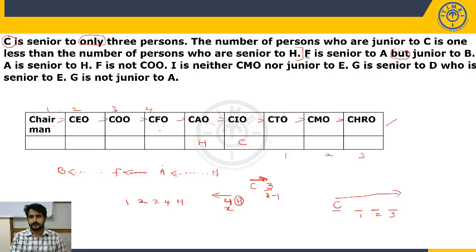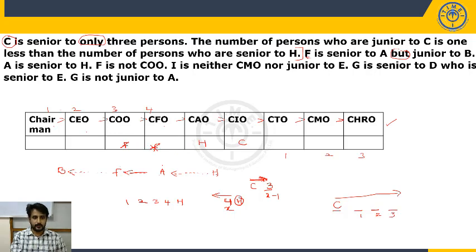Let's move further. What is given? F is not COO. So F will not be here. So where F has to be? Can I take the F here? If I take the F here, after F, A and H will be there. But if I take the F here and here will be the H, there is no place to place the A. So F cannot be here.